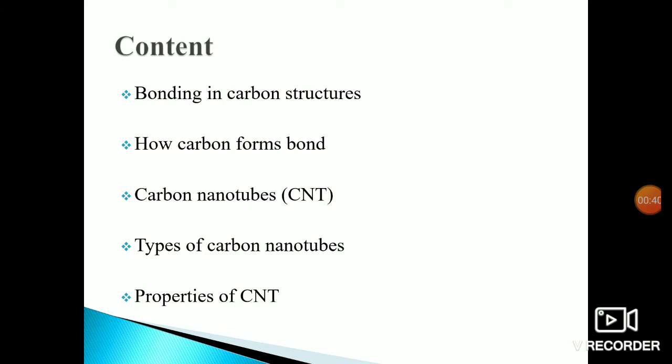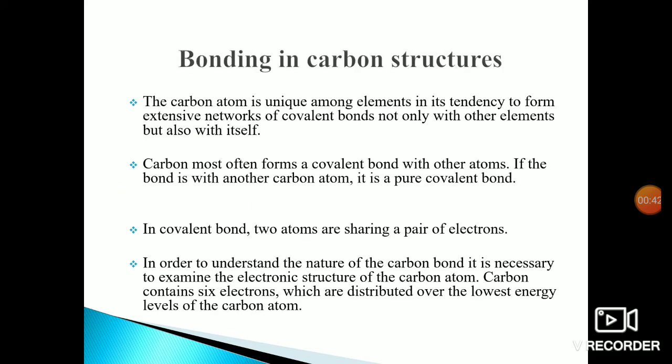First, we are going to discuss bonding in carbon structure. The carbon atom is unique in its tendency to form an extensive network of covalent bonds, not only with other elements but also with itself. Carbon most often forms a covalent bond with other atoms. If the bond is with another carbon atom, it is a pure covalent bond.